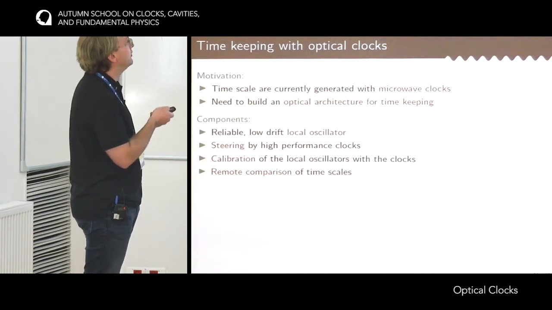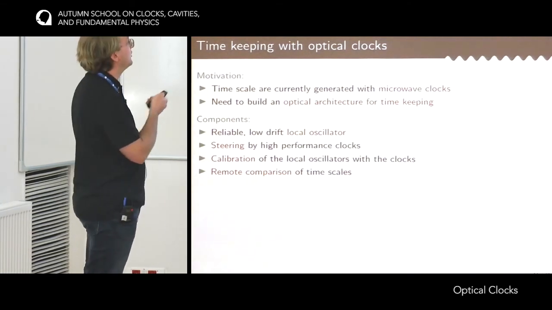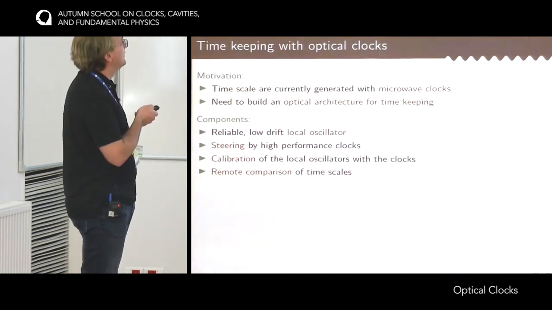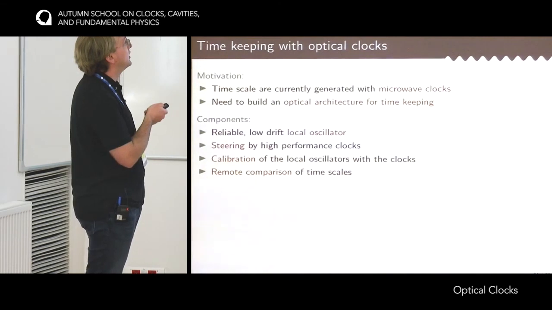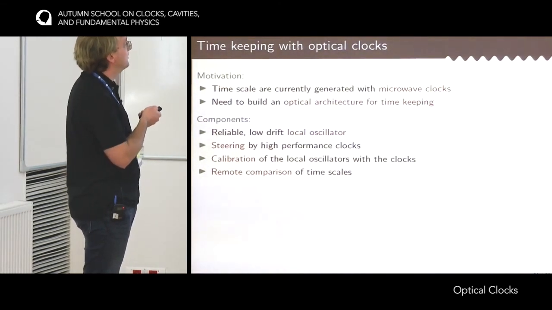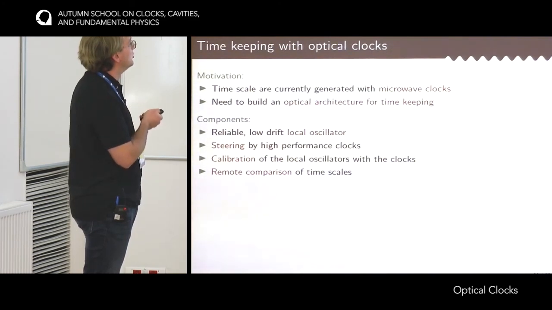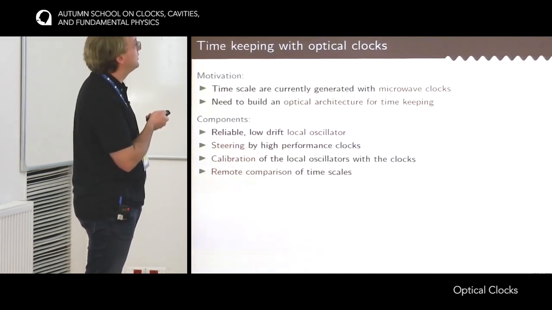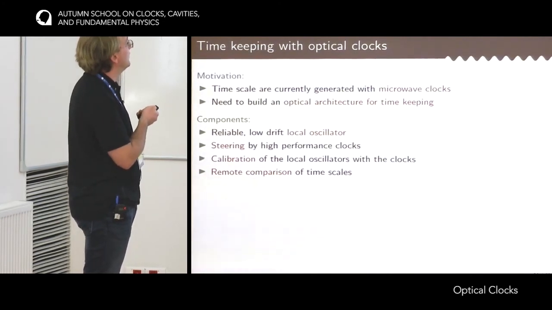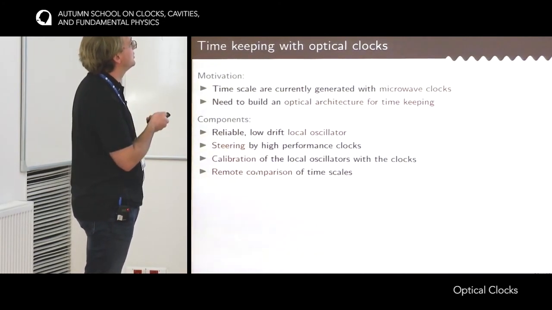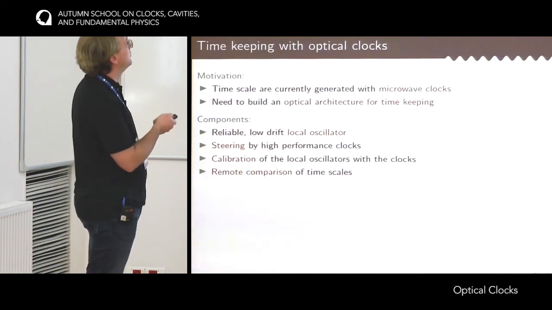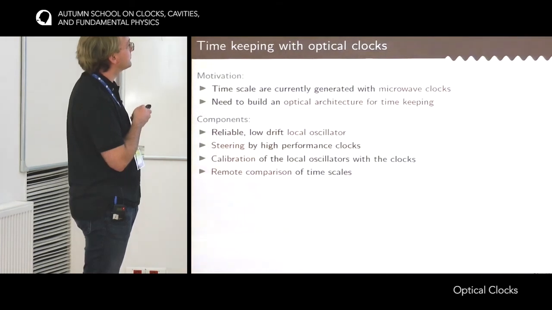The role of this oscillator now is played, for instance, by the hydrogen masers that are in many different laboratories. Then this local oscillator, which is reliable but not accurate, has to be steered by an accurate clock. For now, the hydrogen masers are steered by cesium clocks. You would also need to calibrate, which is the same kind of thing as steering, except that once the data are taken, you can a posteriori estimate the frequency of your local oscillator and then have a precise calibration of its frequency. And of course, you need to be able to remotely compare the timescales.